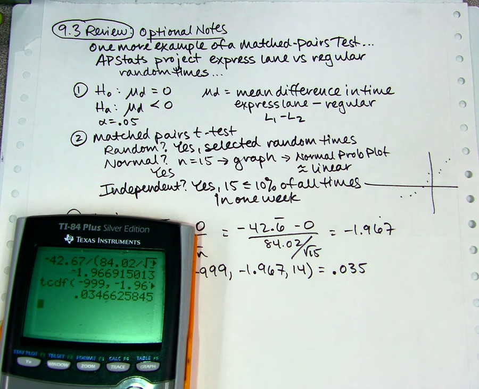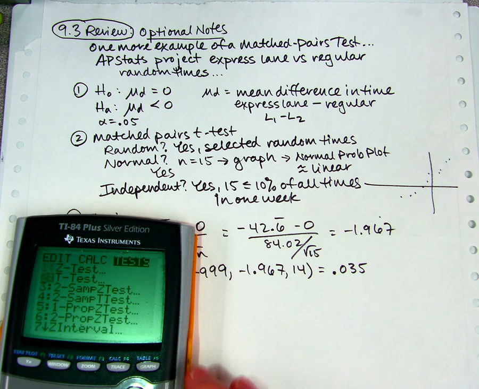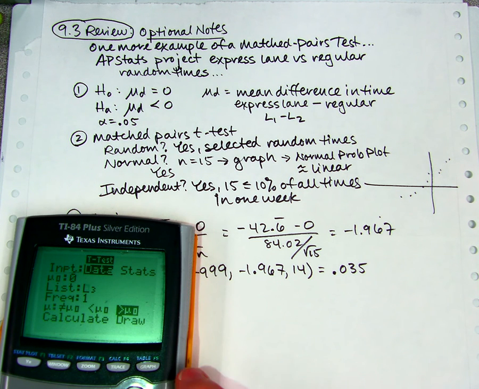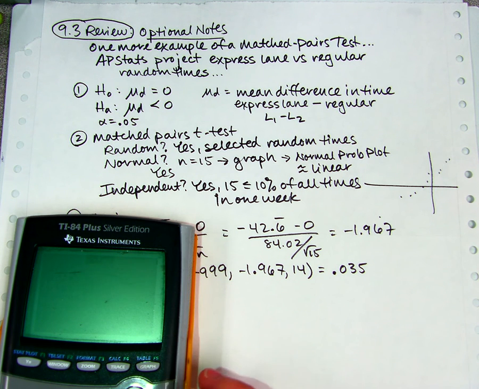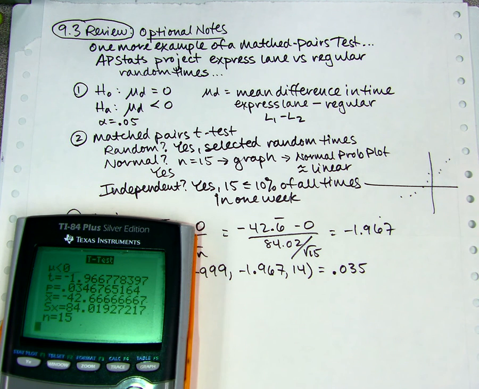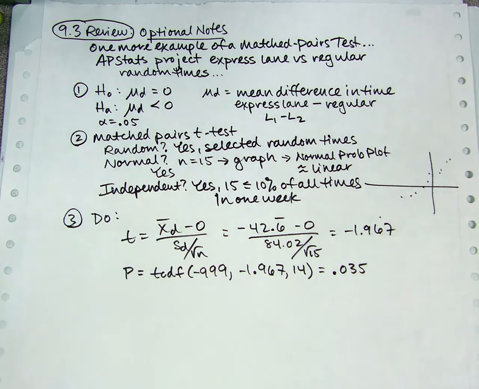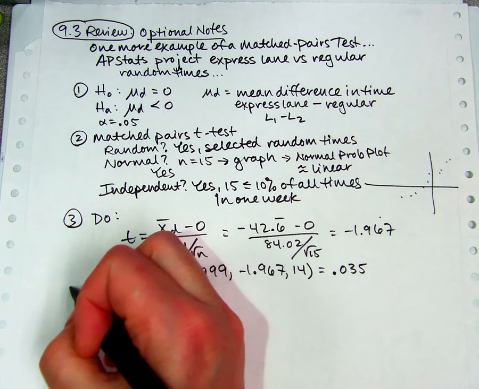And remember that you could also do it with the t-test and the data option, and make sure you choose less than, because otherwise it'll go the wrong way for your p-value. That should be the same p-value that I just got. Yep. And last but not least, let's write a conclusion.